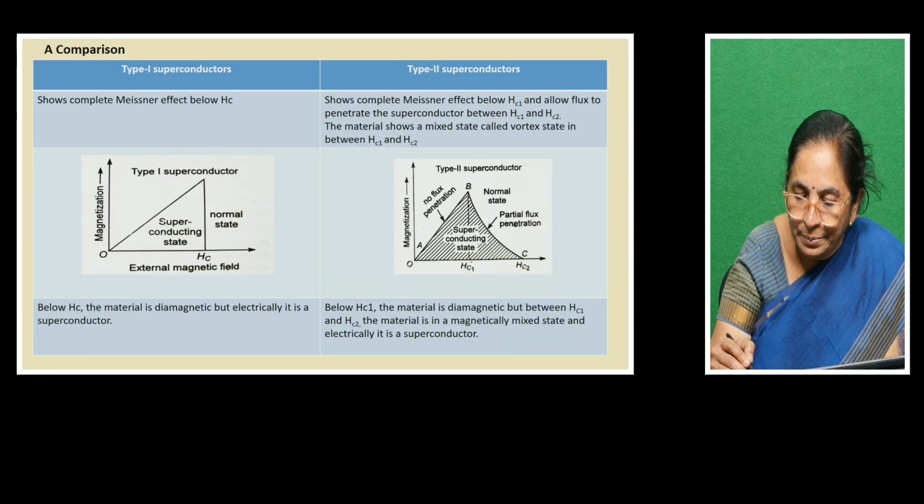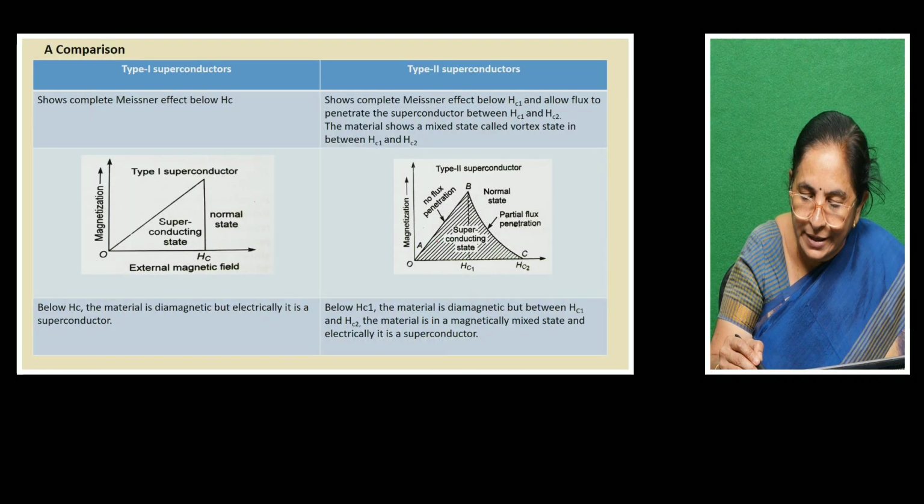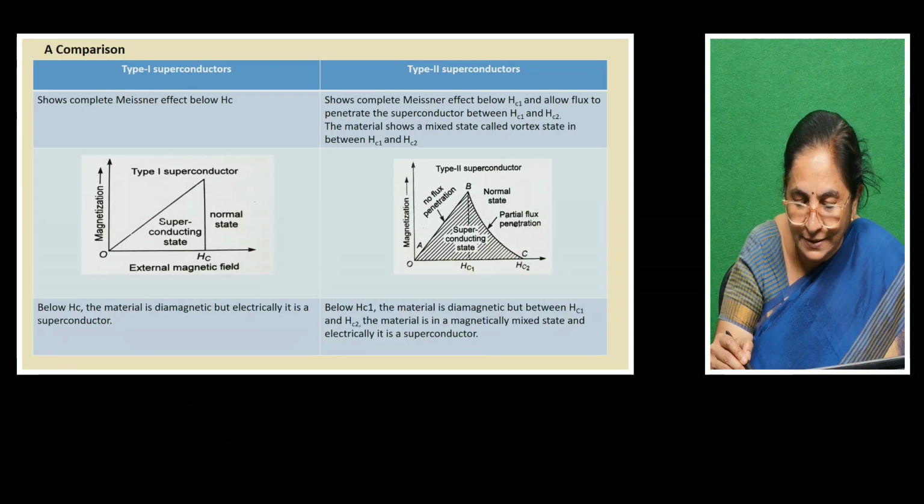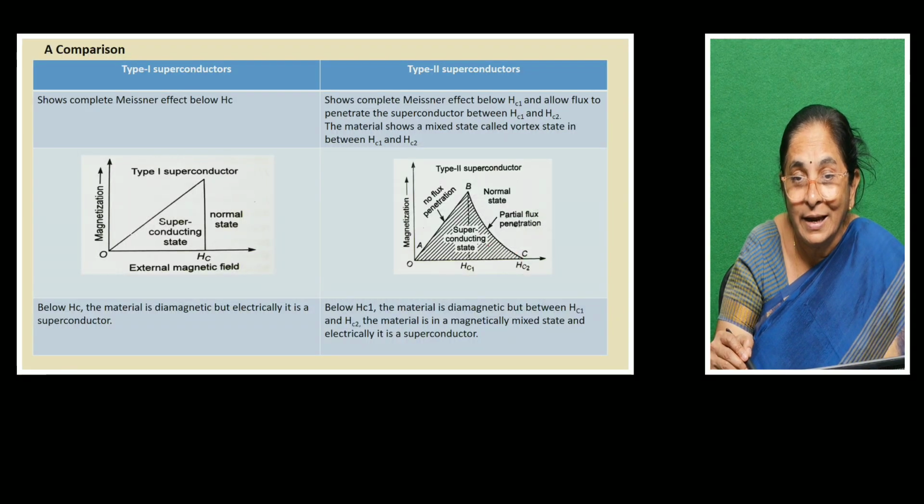Now here, below Hc1, the material is in the superconducting state and it is diamagnetic, but between Hc1 and Hc2, the material is in a mixed state, though electrically it is a superconductor.